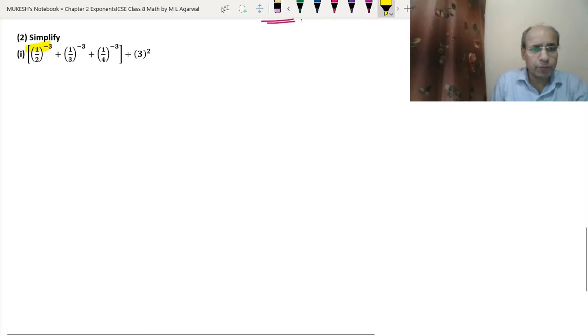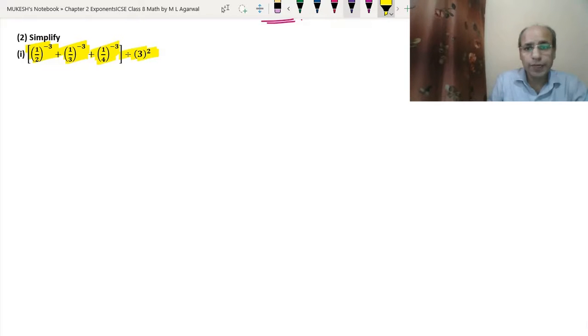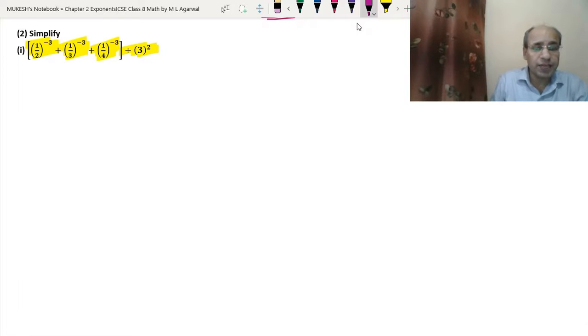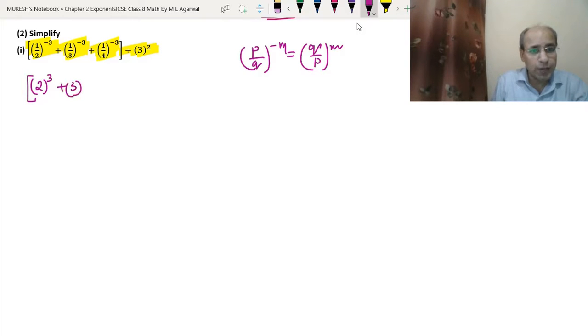In the second question, we have 1 upon 2 to the power minus 3 plus 1 upon 3 to the power minus 3 plus 1 upon 4 to the power minus 3, divided by 3 to the power 2. See, same rule that we have used above: P upon Q to the power minus M equals Q upon P to the power M. So 1 upon 2 to the power minus 3 becomes 2 to the power 3, because it is 2 upon 1, so it is not needed to write the 1. Same way it will become 3 to the power 3, and 4 to the power 3. And then outside we have 3 to the power 2.